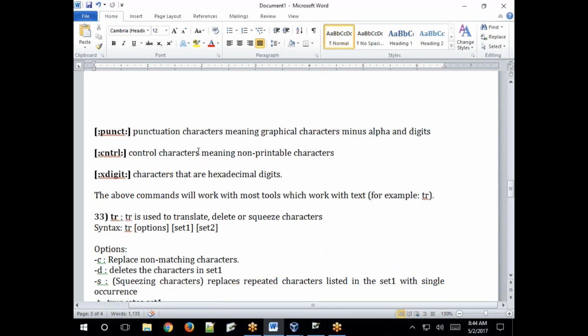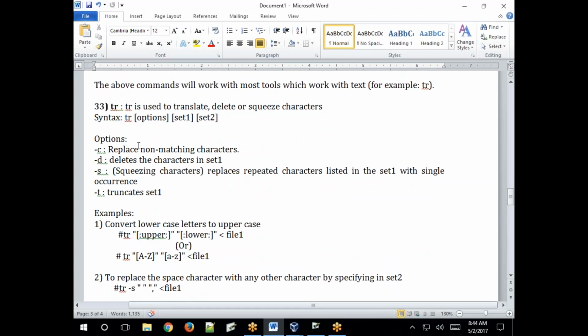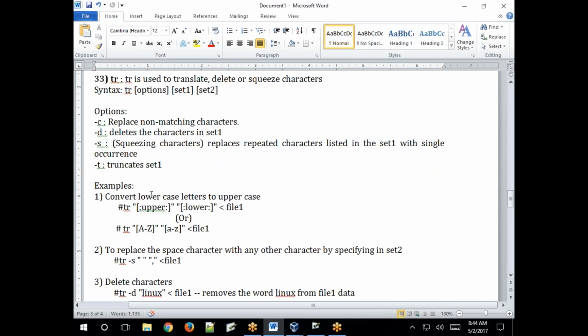So functional characters. See, translate command. TR is used to translate, delete or squeeze characters. So translate command, this is the syntax: TR, option, set 1 and set 2. Clear? We'll see what the options are later. Just convert lowercase to uppercase. So how to represent TR, upper, lower and input file.